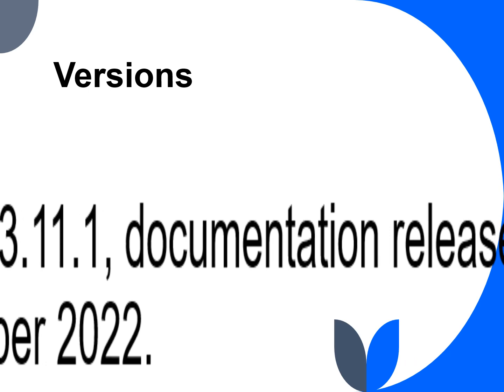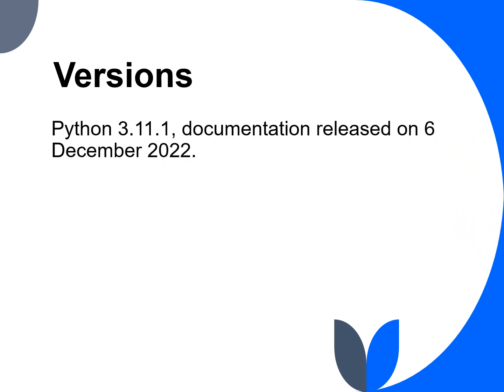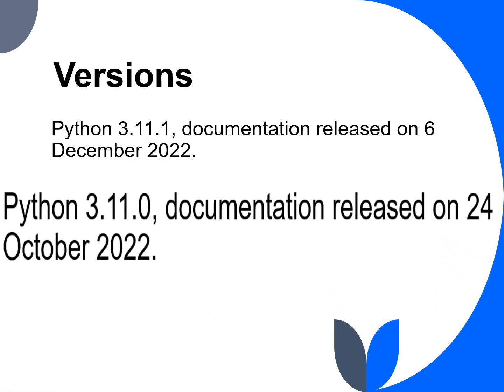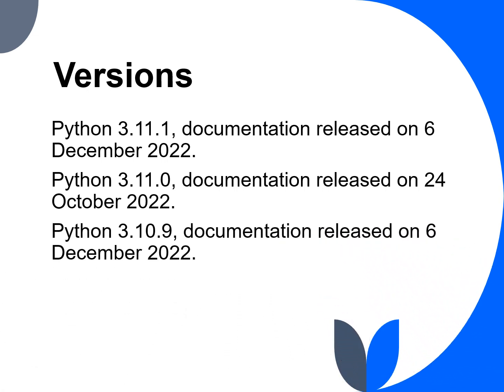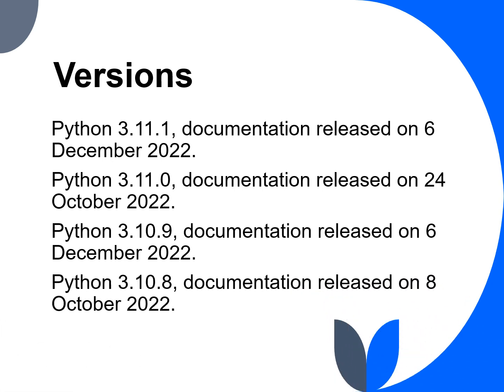Versions. Python 3.11.1 was released on 6 December 2022. Python 3.11.0 was released on 24 October 2022. Python 3.10.9 was released on 6 December 2022. Python 3.10.8 was released on 8 October 2022.